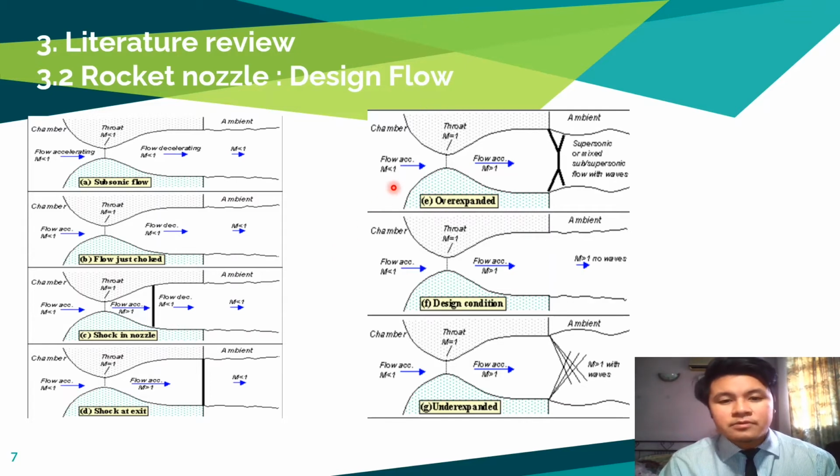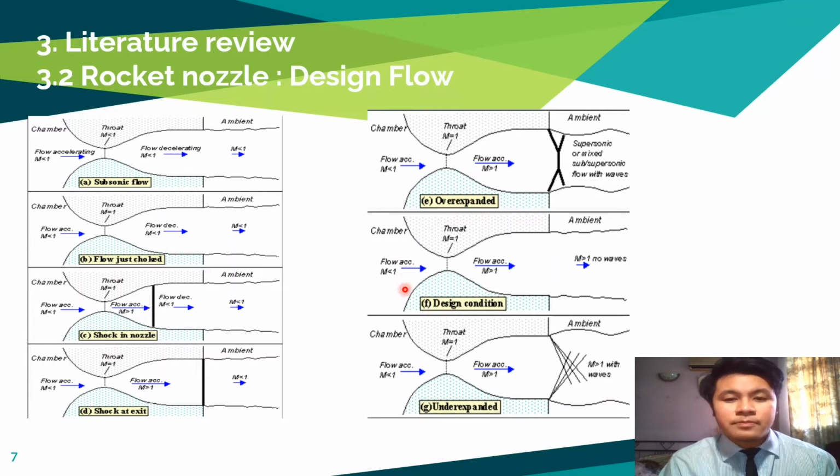Lowering the back pressure much further causes the shock to bend out into the jet, as shown in figure 3E, which is an overexpanded condition, and a complex pattern of shocks and reflections is set up in the jet, which will now involve a mixture of subsonic and supersonic flow. Because the shock is no longer perpendicular to the flow near the nozzle wall, the flow deflects inwards as it leaves the exit, producing an initially contracting jet. We refer to this as overexpanded flow because in this case, the pressure at the nozzle exit is lower than the ambient back pressure. In other words, the flow has been expanded by the nozzle too much.